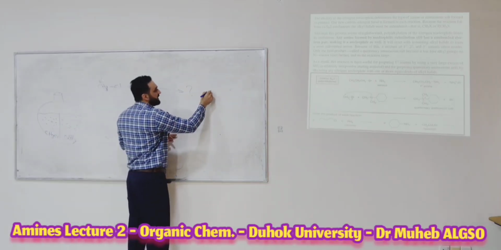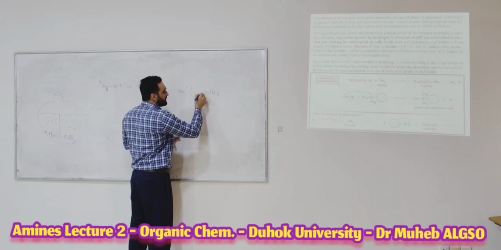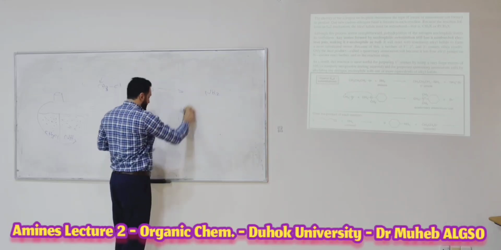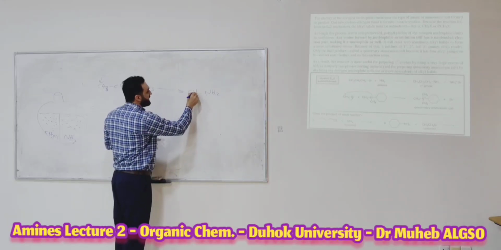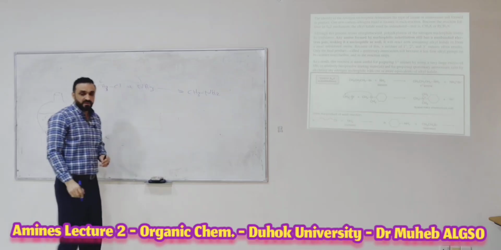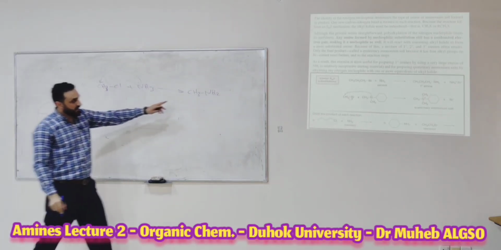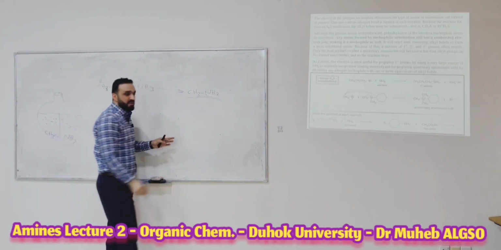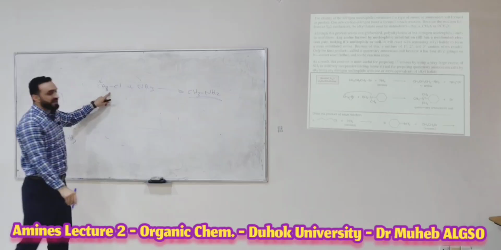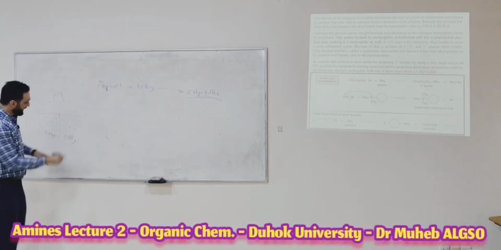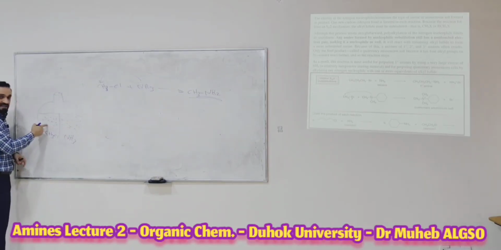CH3NH2. This product can also react with the alkyl halide again. When you have a product here, it can react with another molecule of the starting material.